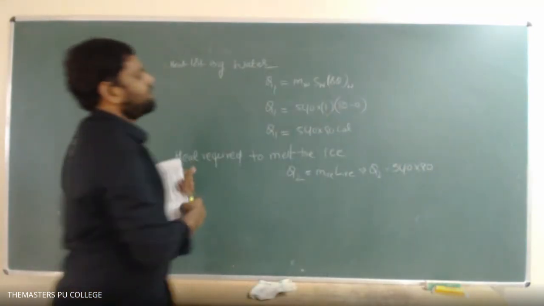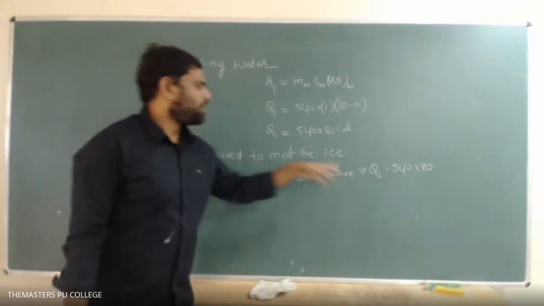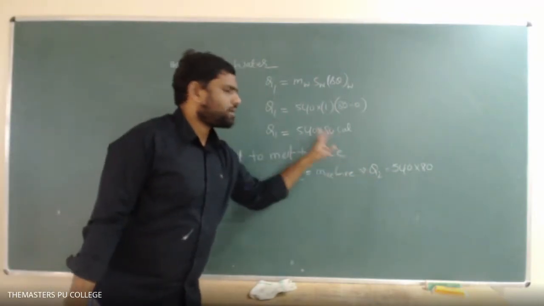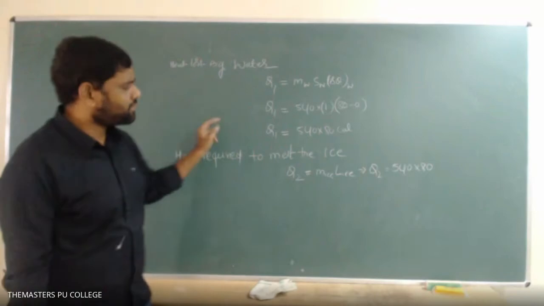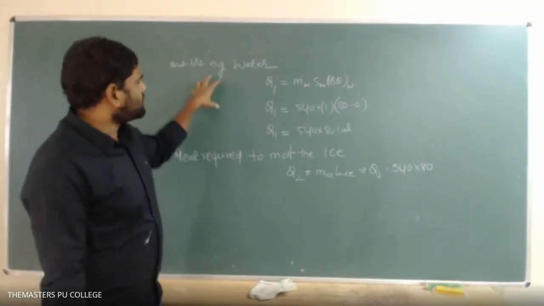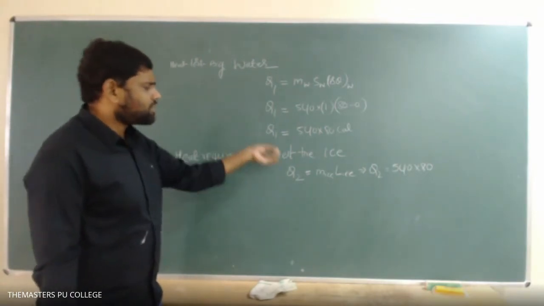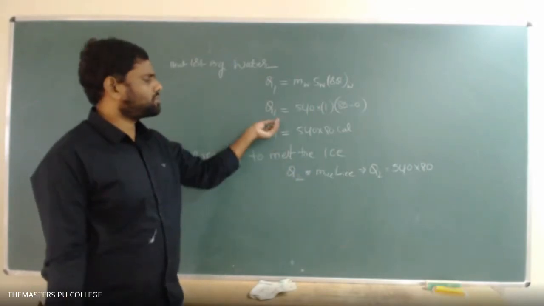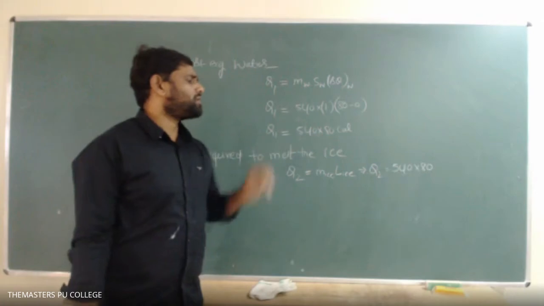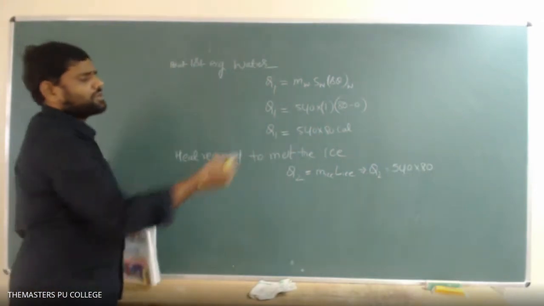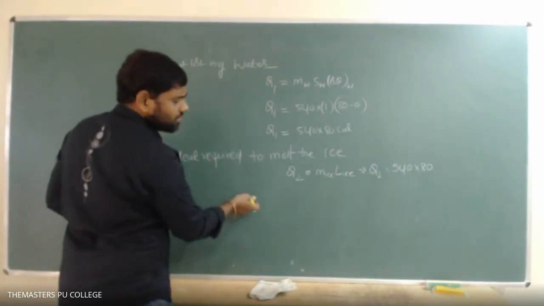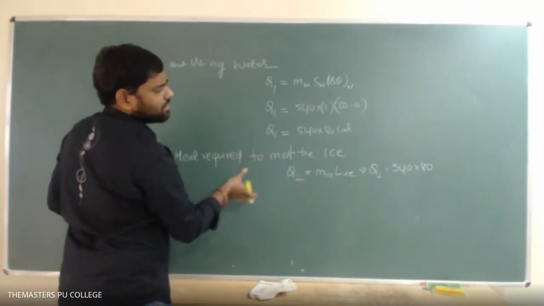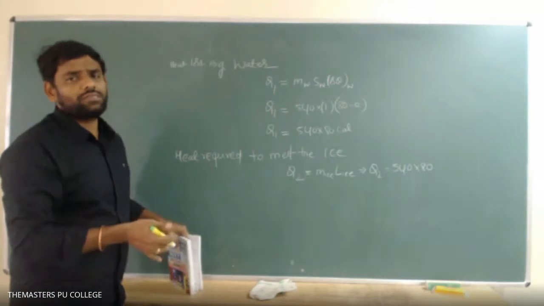Observe clearly, this Q1 value and this Q2 value are both equal. So the heat given by the water is just enough to melt the ice. That's why the final temperature of the system is 0 degrees Celsius.